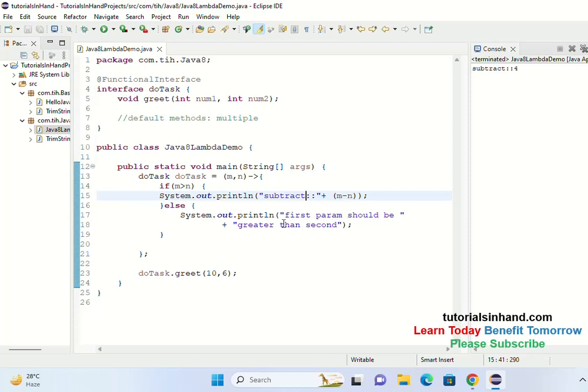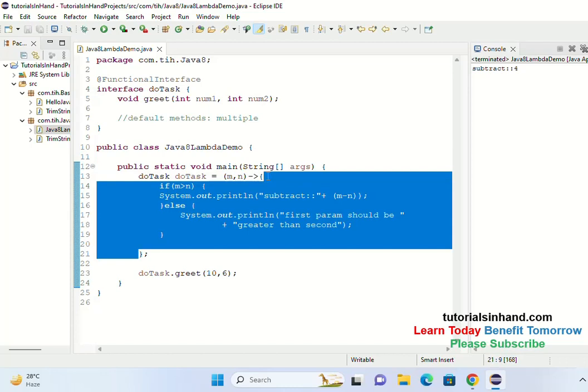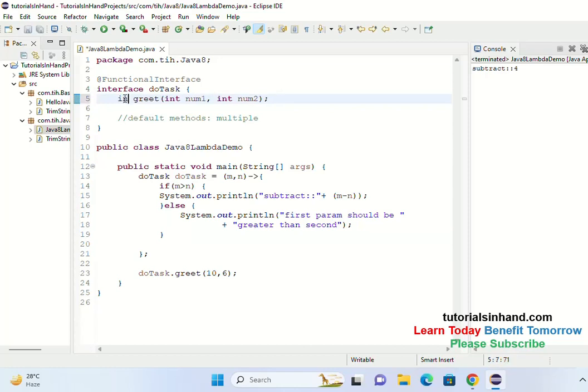Now the thing is, our lambda expression was performing the task within its body. It was not returning anything. Now we want to return the value to the caller, right? So in this case, let's change this void to, suppose, int. Now whatever you are calculating, you should return that in the form of an integer, and it will be received over here as an integer result, right? So now this one is breaking because this will return an int value, and we are not returning anything currently, right?